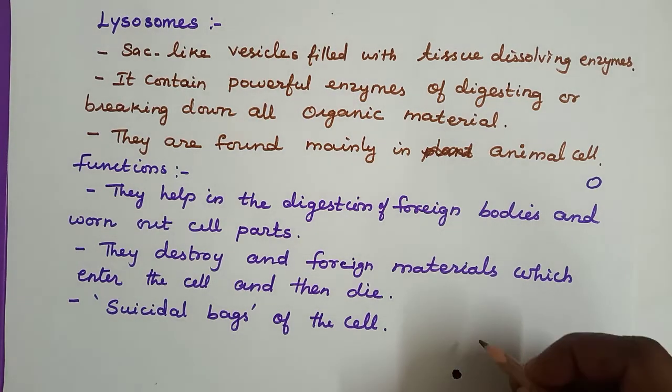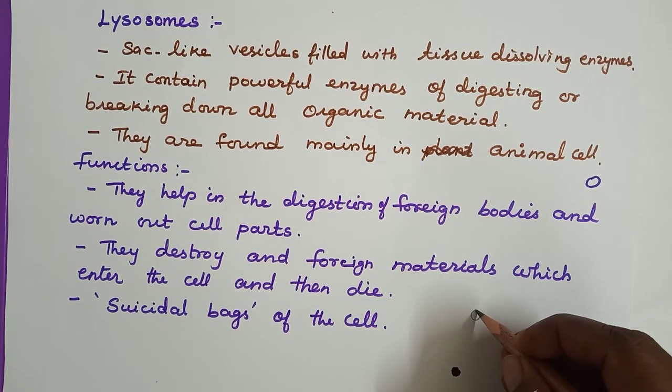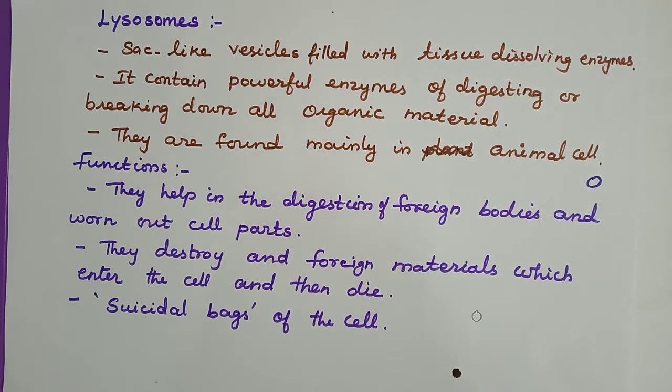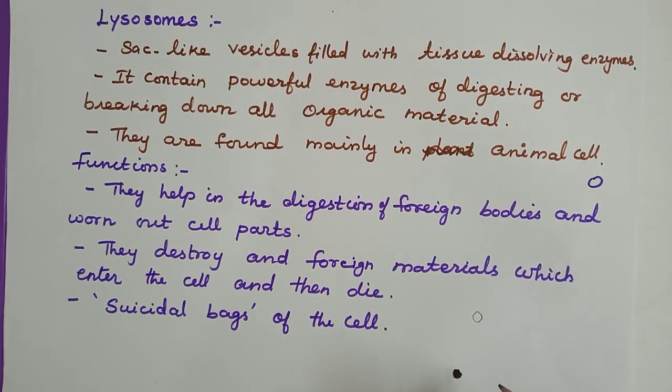Next, we are going to see about lysosomes. These lysosomes are sac-like structures, small rounded vesicles filled with digestive enzymes, and available in plenty in each cell. Mostly they are present inside the animal cell, not the plant cell. In plant cells they are there, but animal cells have more lysosomes, because digestion happens there.